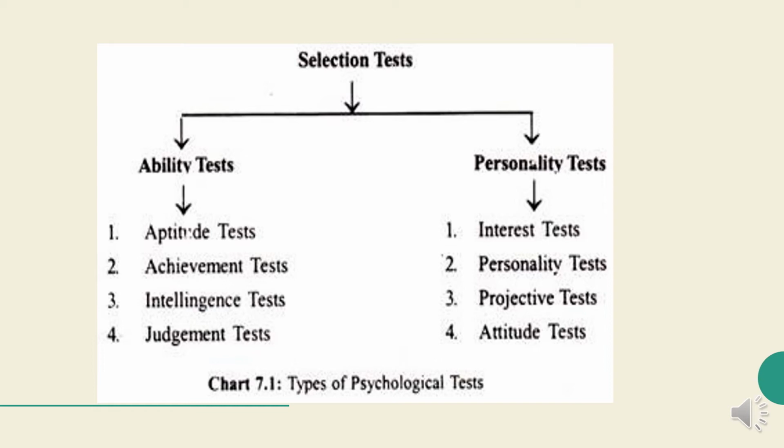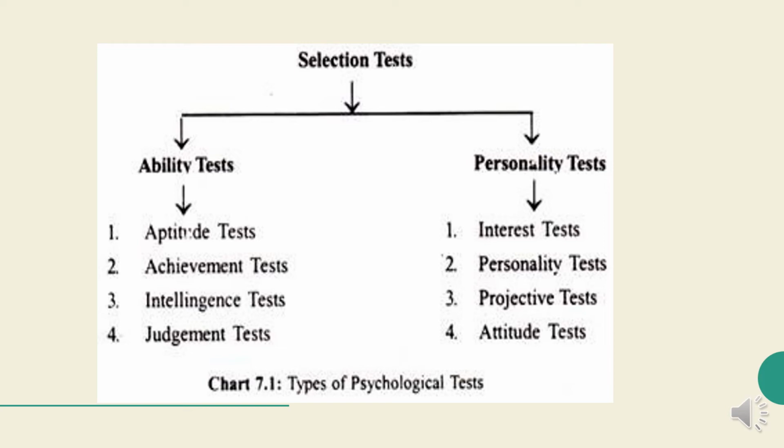Then second one is achievement test. Achievement tests measure a person's potential in a given area or job. In other words, these tests measure what a person can do based on skills or knowledge already acquired by him. Achievement tests are usually used for admission to specific courses in academic institutions.